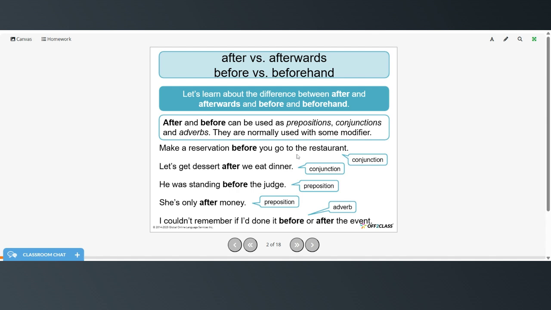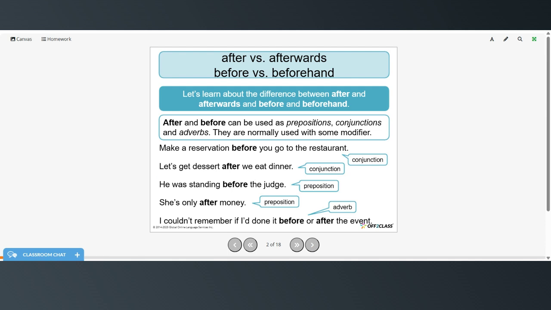They are normally used with some modifier. Let's make a reservation before you go to the restaurant. Here, before is used as a conjunction that's joining these two parts of the sentence: make a reservation and you go to the restaurant. Let's get dessert after we eat dinner. Again, after is a conjunction joining the clauses let's get dessert and we eat dinner.